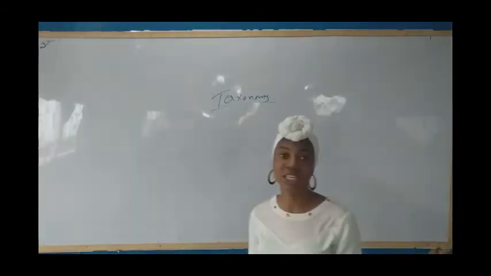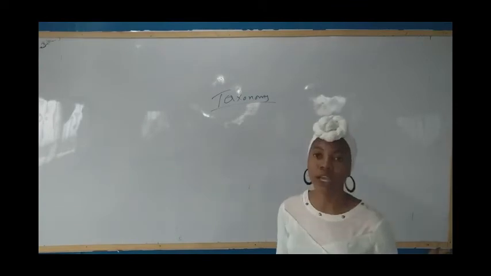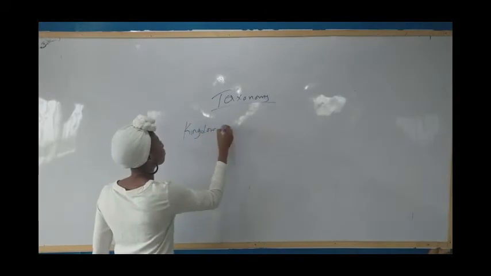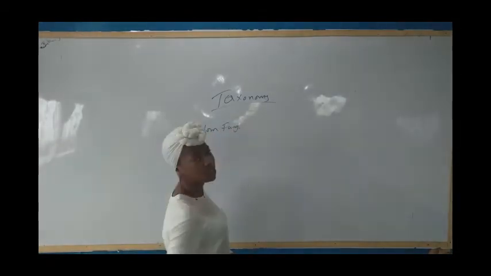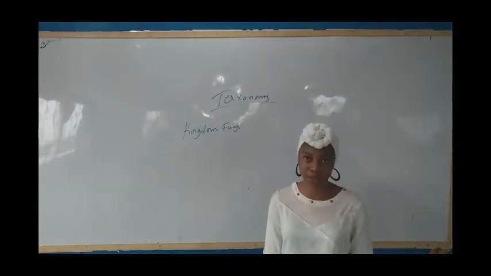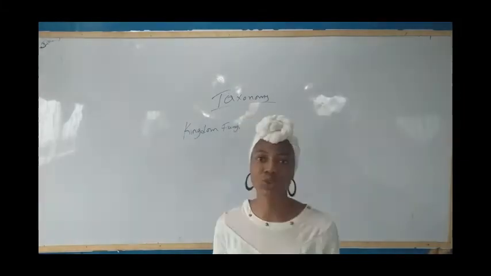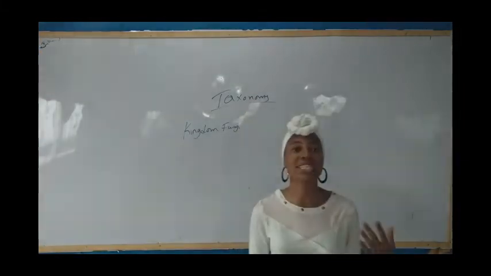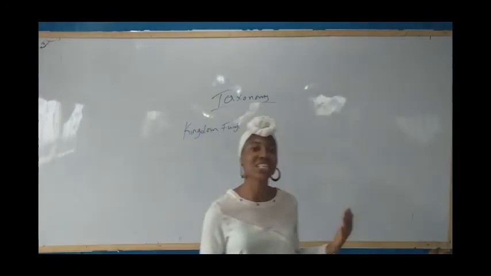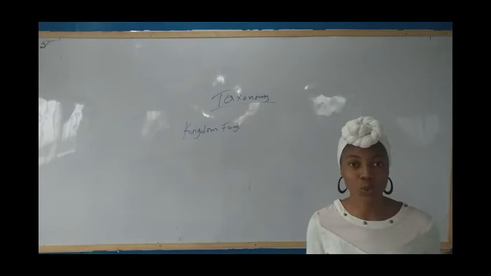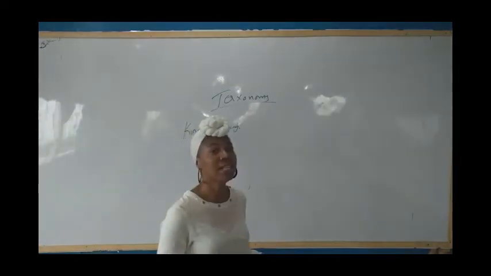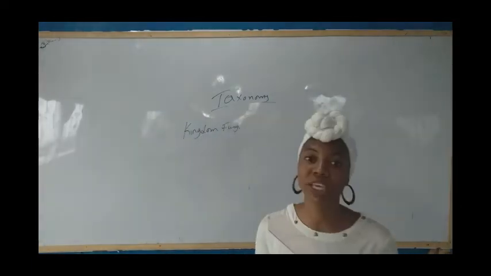So now let's move to the next kingdom, which is Kingdom Fungi. Fungi were formerly classified together with plants, but later they had to be separated. Why? Because their cell wall is made up of chitin, while the cell wall of plants is made up of cellulose. This is why they had to be separated from being plants.